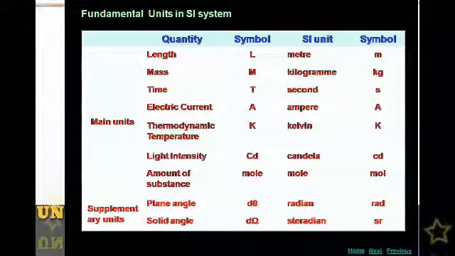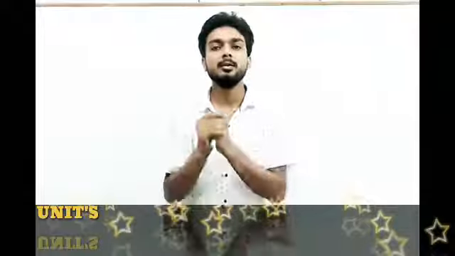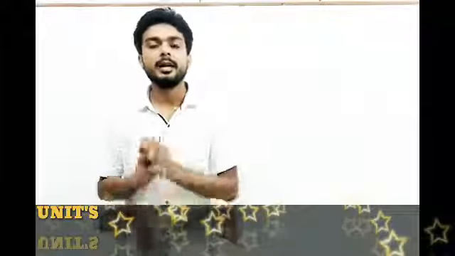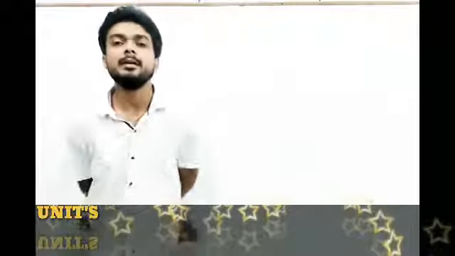There are 2 types of angle: one is plane angle and another is solid angle. For plane angle we use the radian, and for solid angle we use the steradian. Students, we are going to discuss these 7 fundamental units and 2 supplementary units one by one. Let us start with the meter.